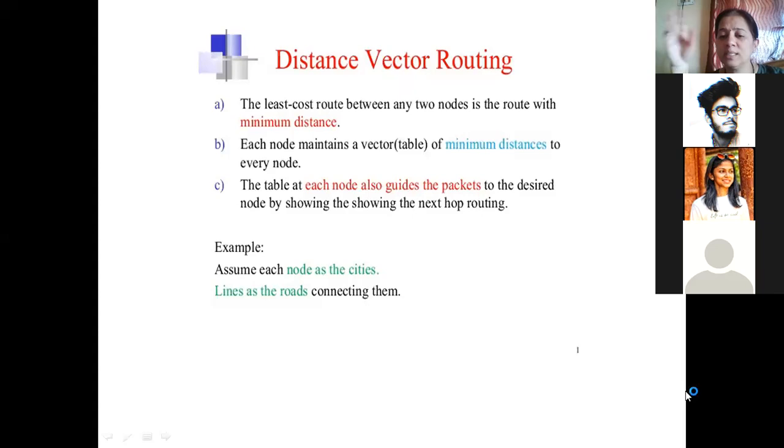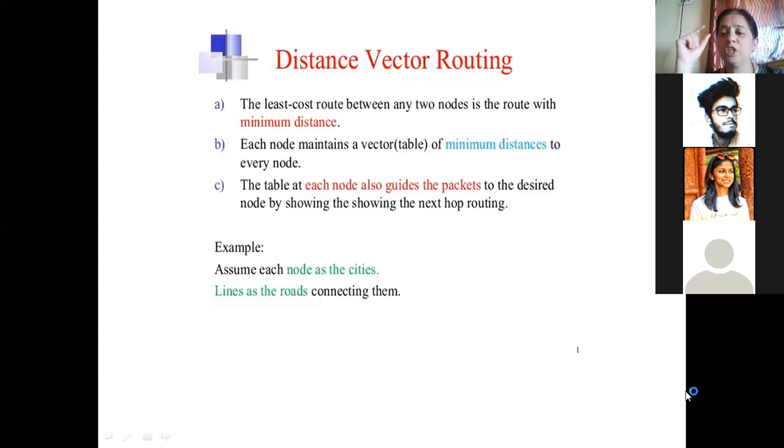So if there are 10 nodes inside the subnet and we are considering a particular router, it will maintain a table, a routing table or a vector, which shows how much time would be required to go to all other nodes inside the subnet. So the table at each node, that is the database, will guide the packets. Looking at that table, the router can decide which is the path over which the packet should be sent. The next hop, where the packet should reach, will be decided based on the vector or the table. That is why this method is called distance vector routing.